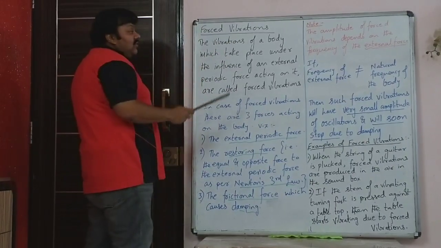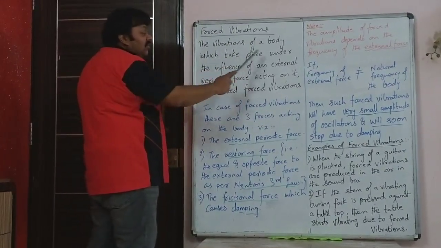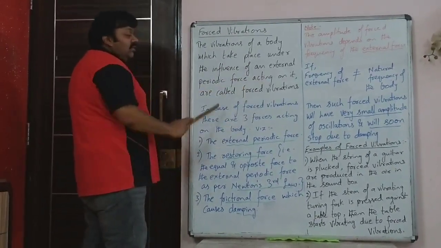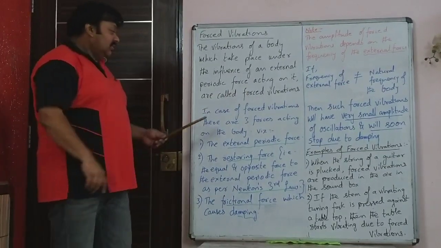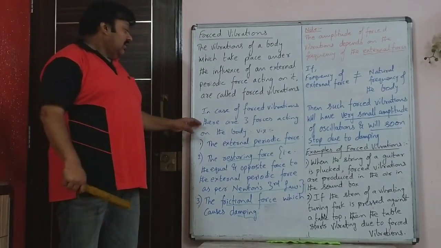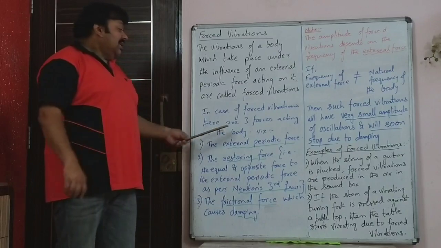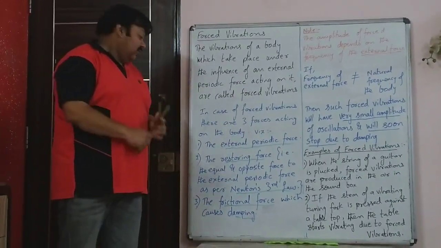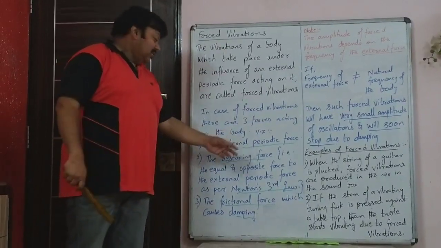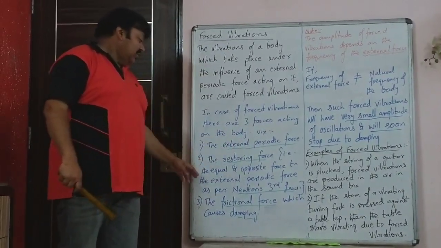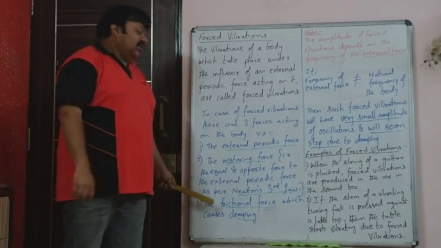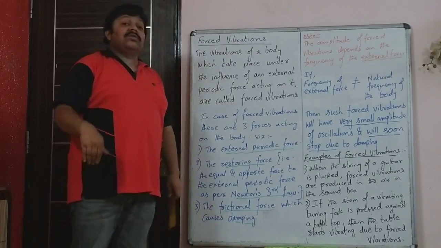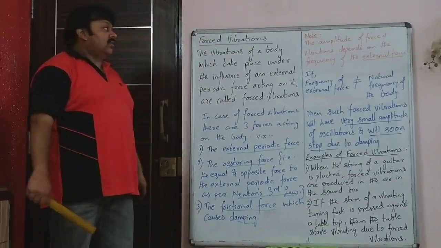Forced vibrations definition: the vibrations of a body which take place under the influence of an external periodic force acting on it are called forced vibrations. In case of forced vibrations, there are three forces acting on the body, namely the external periodic force, the restoring force, that is equal and opposite force to the external periodic force as per Newton's third law, and the frictional force which causes damping is the third force.